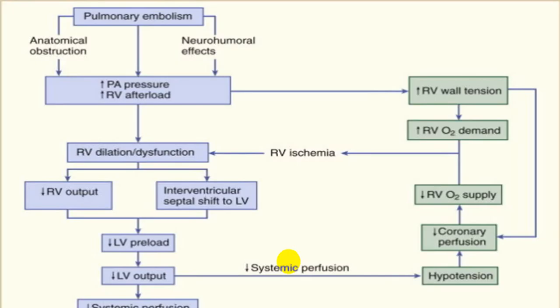So the things have already been explained before, and the same thing is shown here.